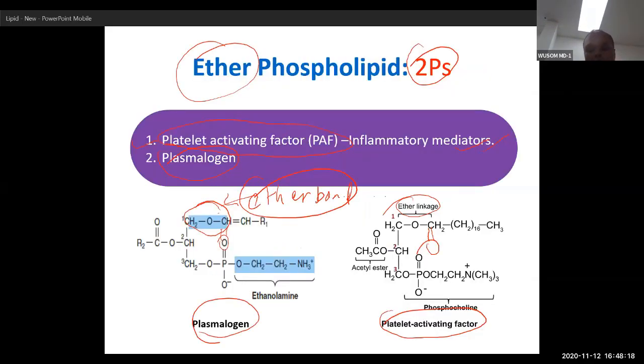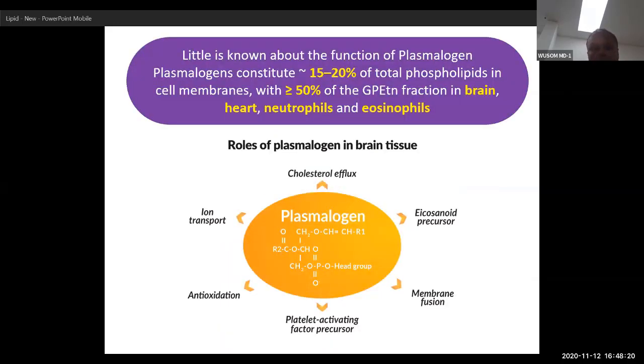Now, what is the function of plasmalogen? Little is known about its function. But plasmalogen constitutes about 15 to 20% of all phospholipids in the membranes. That is why this is important. And more than or equal to 50% of plasmalogen is present in the brain, and in immune cells and heart cells. Immune cells are neutrophils and eosinophils. So more than 50% is present in the brain.